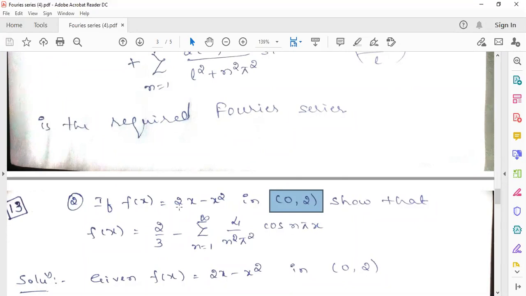So start solving this one. f of x is 2x minus x square in the interval 0 to 2, and they have already given even the final answer. No need to ask anything. The answer is also given with the question itself.